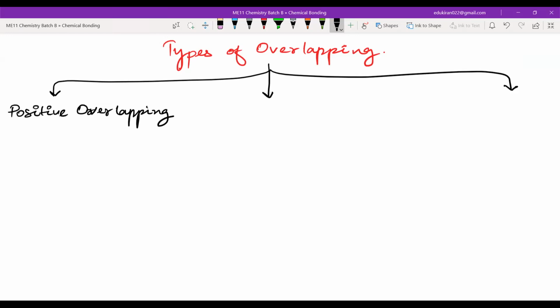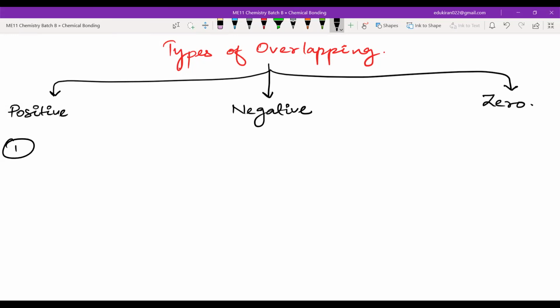The next is known as negative overlapping. Just write positive, negative, and zero. Positive, negative, and zero overlapping. Now we will look at some examples of positive overlapping, some examples of negative overlapping, and some examples of zero overlapping also.